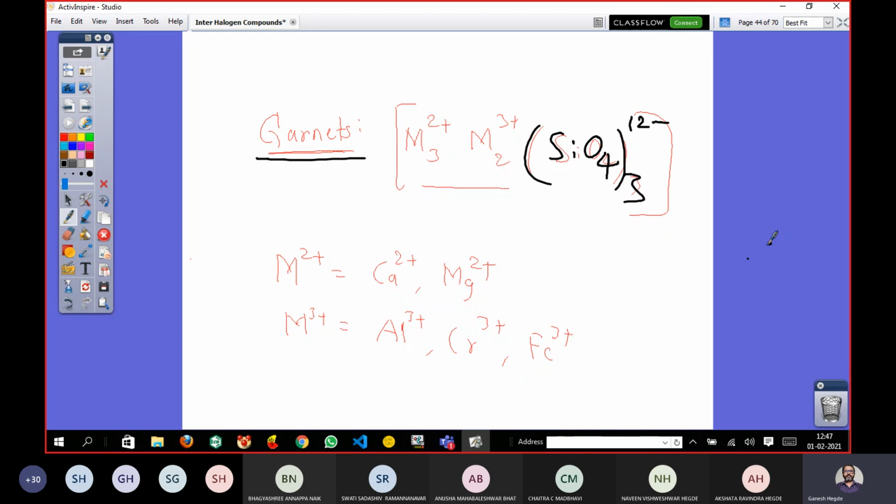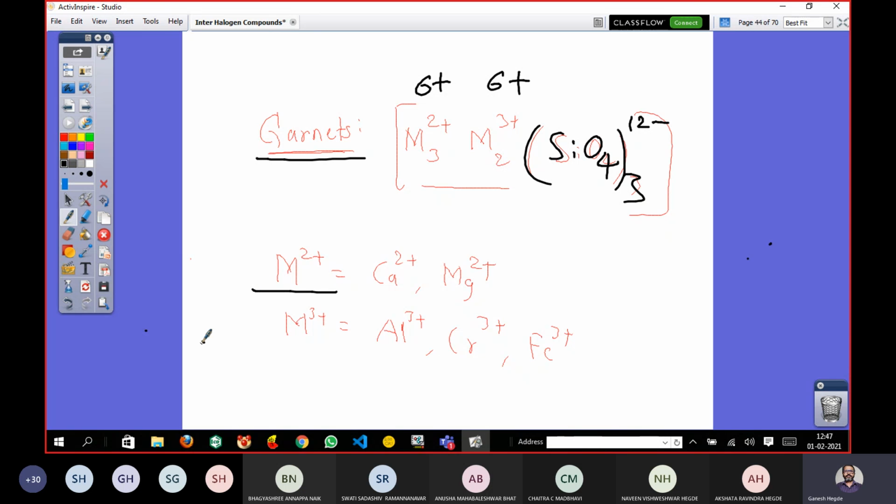And how many atoms do I want? If the metal is 2 plus, there should be 3 such so that I can get 6 plus. And if the metal is 3 plus and there are 2 such, then I get a 6 positive charge from them. Totally 12 plus charge and 12 negative charge. Everything is balanced. Now we can see the example.